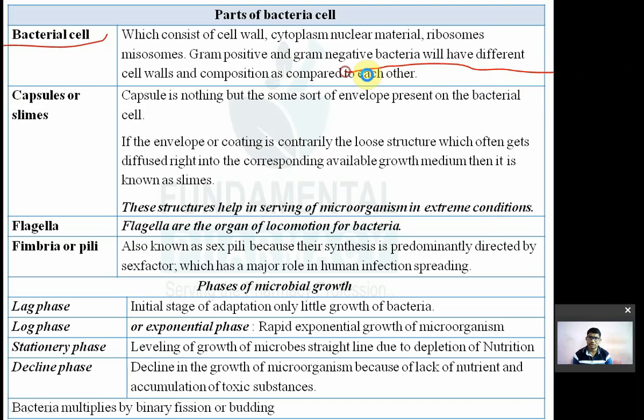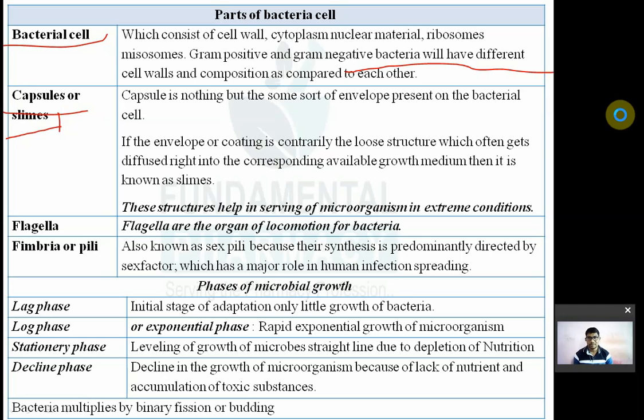We have different cell wall and composition of cell wall as compared to each other. Depending on that, gram positive, gram negative, we'll see the difference. Now another part is known as a capsule or slime. इसके बारे में क्वेश्चन ऑलरेडी पूछा है. What is capsule? So capsule is nothing but the outer envelope or outer covering of bacterial cell.